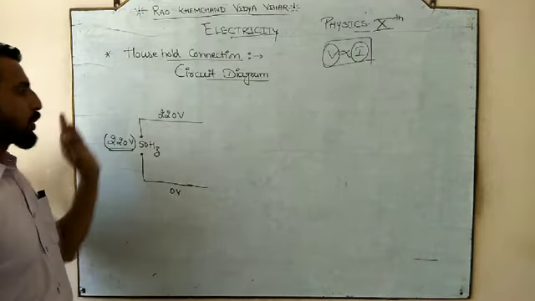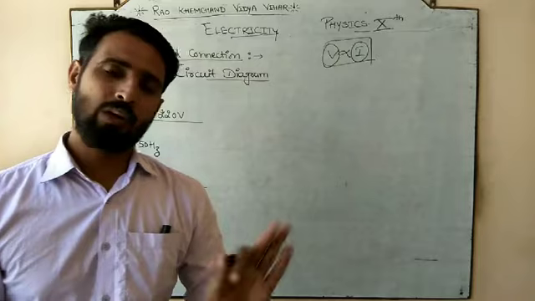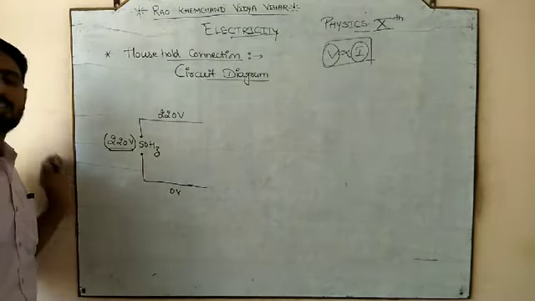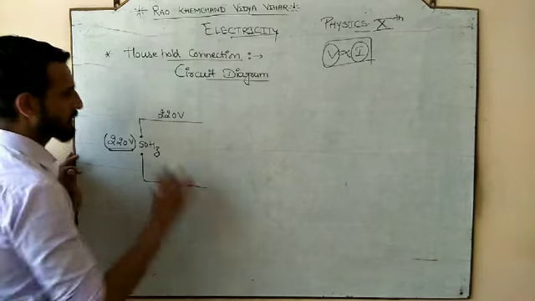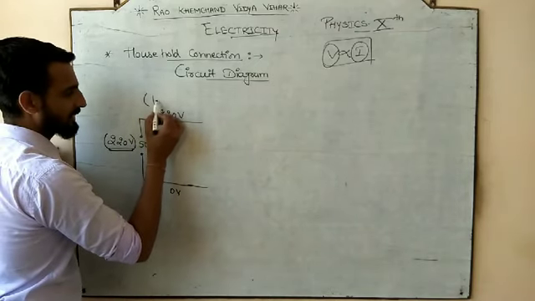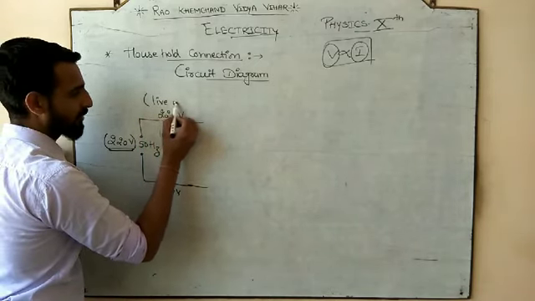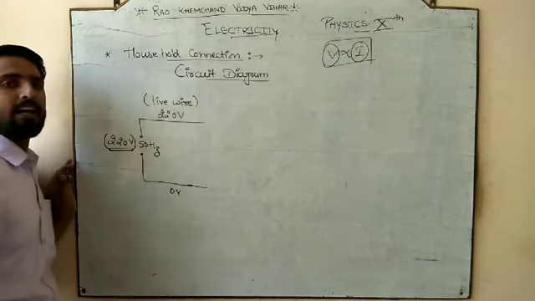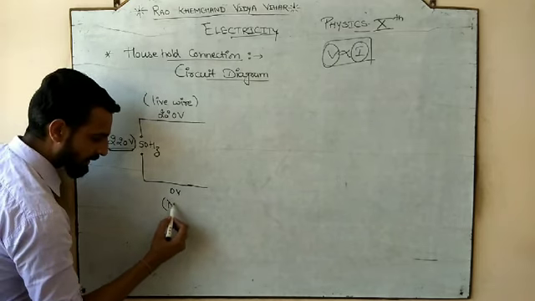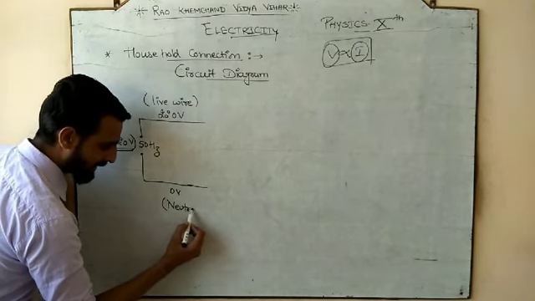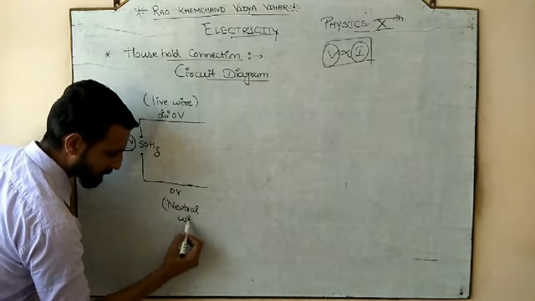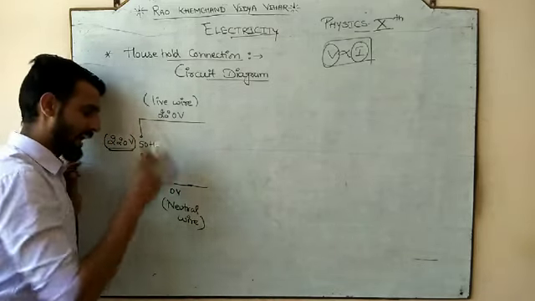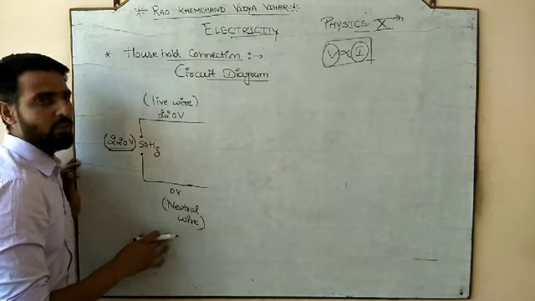220. That is, give the total voltage to one wire, give complete voltage to one wire and to the other wire give how much? 0 volt. So this 220 volt is called the live wire. What we call this as a live wire, and 0 volt, this wire is called the neutral wire. What we call this as a neutral wire. So this is your live wire, this is your neutral wire.